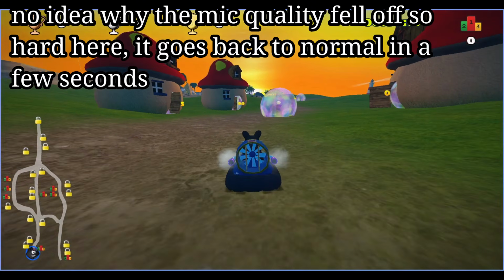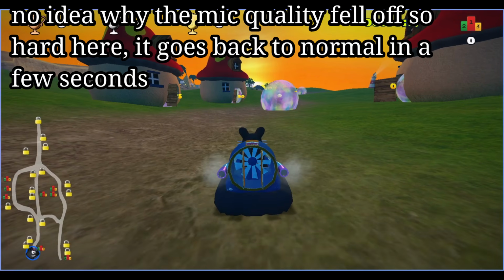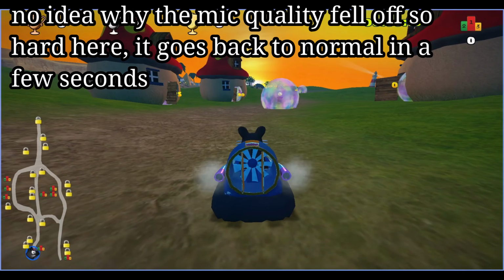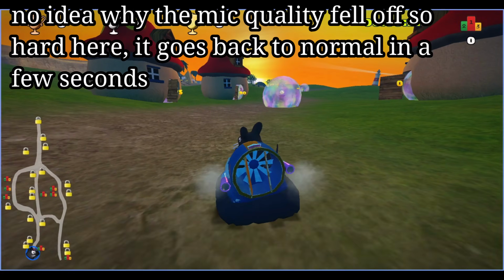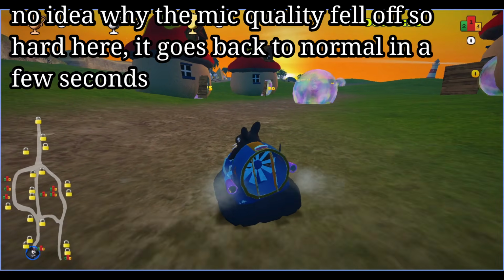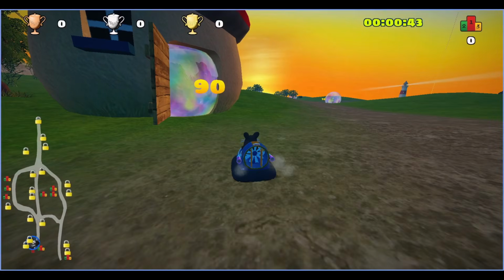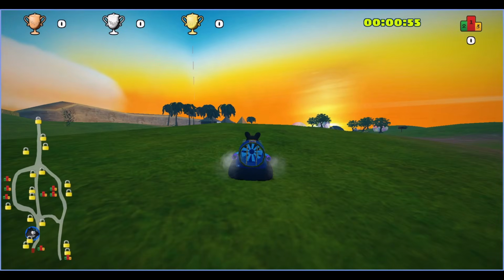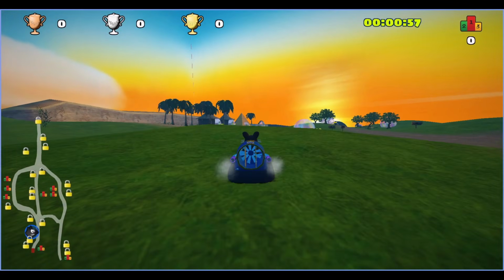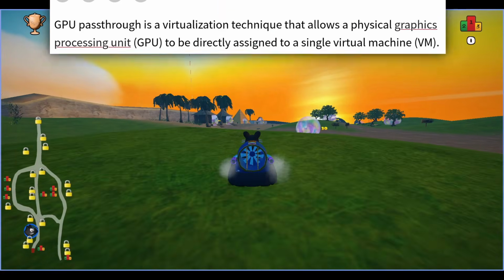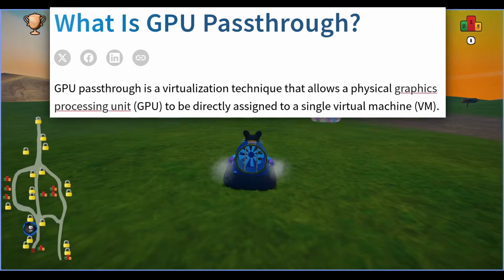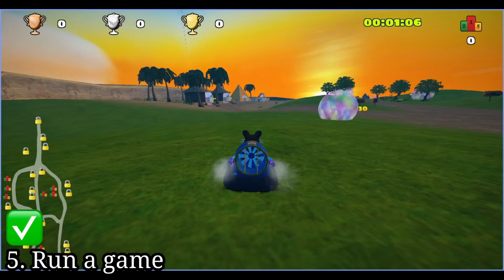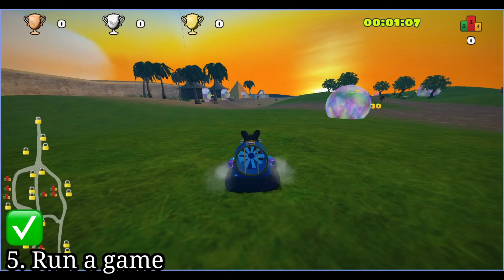Yeah, never mind. Maybe the little lag I was experiencing on the previous game was a little bit better than this. This is just absolutely abhorrent. I mean, this is legitimately unacceptably bad. Then again, it is a virtual machine. We can't expect all that much from a VM in terms of running game performance, and I'm not doing any kind of GPU pass-through, so I guess I will give Omarchy a pass for number 5, even if it is technically just barely managing.